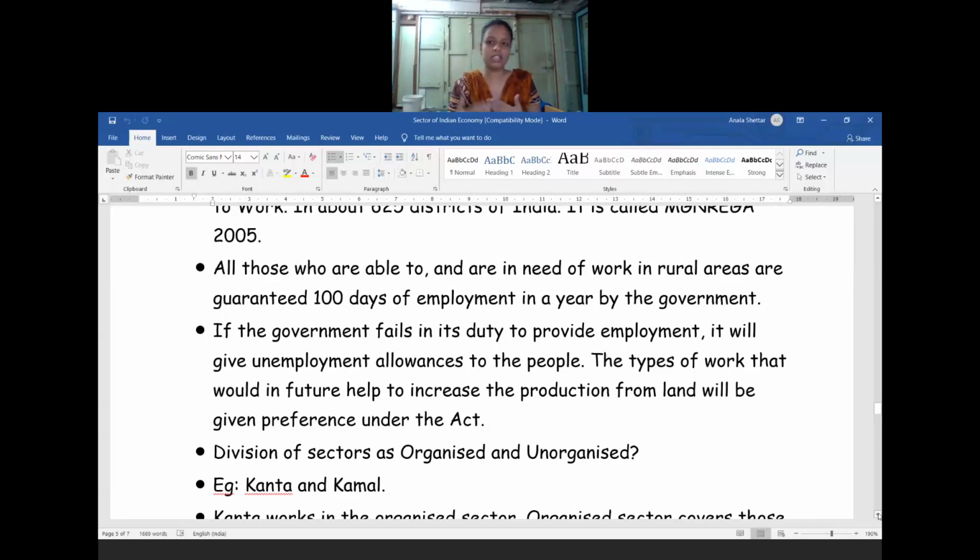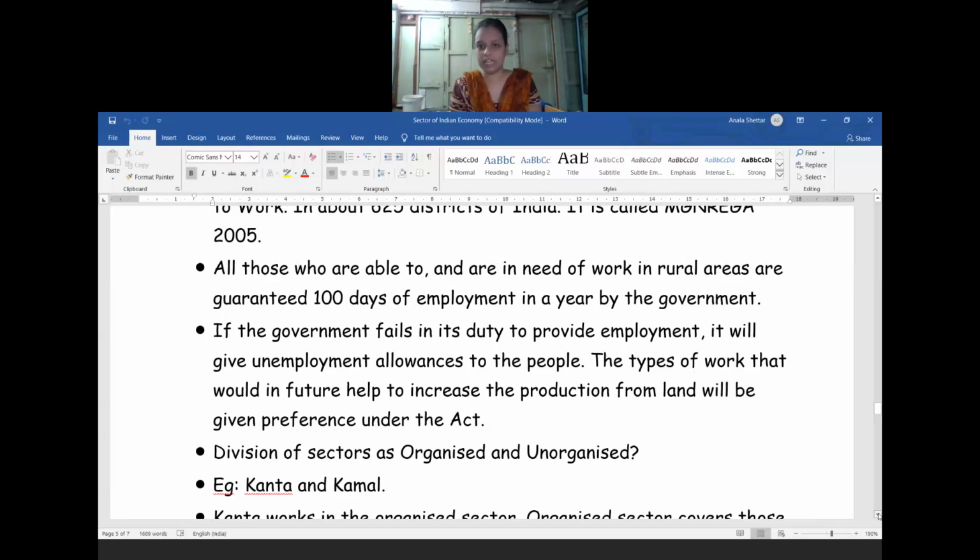In this way we can create the employment level by using this scheme also, NREGA, the Mahatma Gandhi National Rural Employment Guarantee Act. Under this act, guaranteed employment will be given to rural people for work like construction of buildings, roads, wells, dams, whatever activities there are in the rural areas.